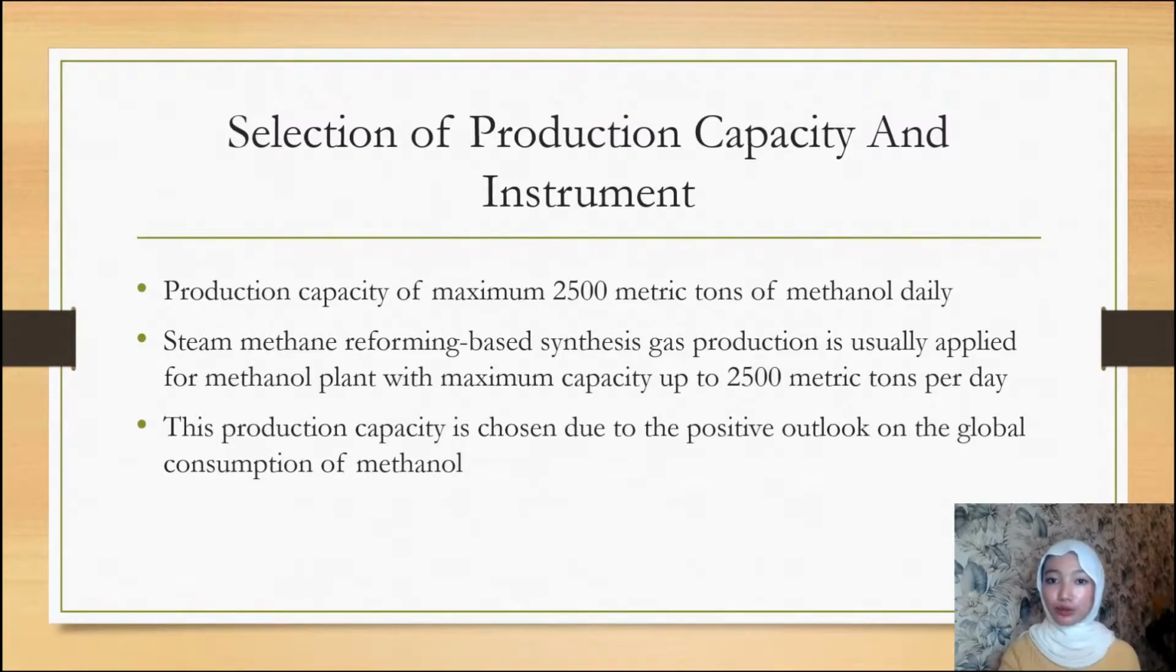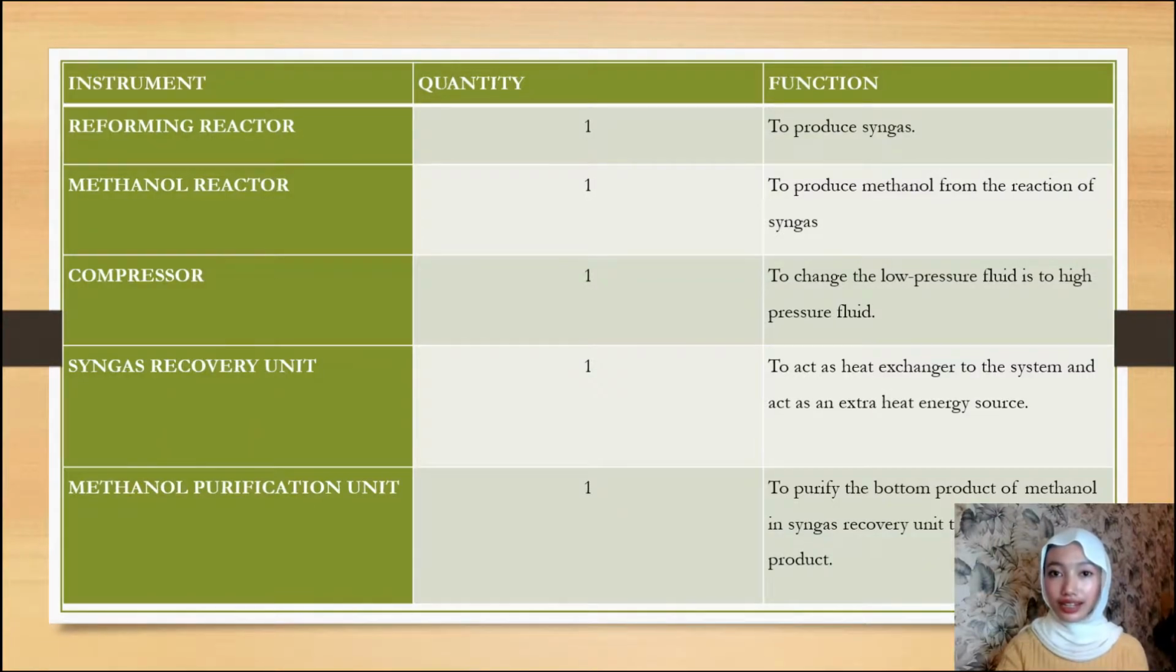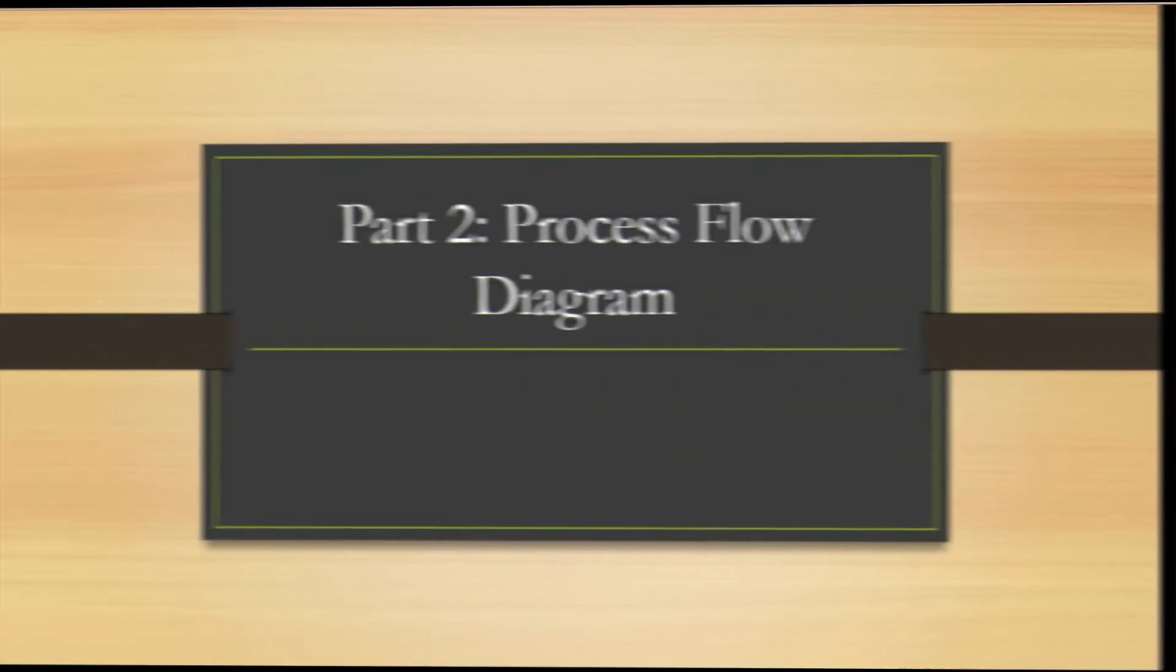The proposed plant that we are expecting will have a production capacity of maximum 2,500 metric tons of methanol daily. Steam methane reforming based synthesis gas production is usually applied for methanol plants with maximum capacity up to 2,500 metric tons per day. This production capacity is chosen due to the positive outlook on the global consumption of methanol. These are the 5 selected instruments that we choose for our plant production capacity.